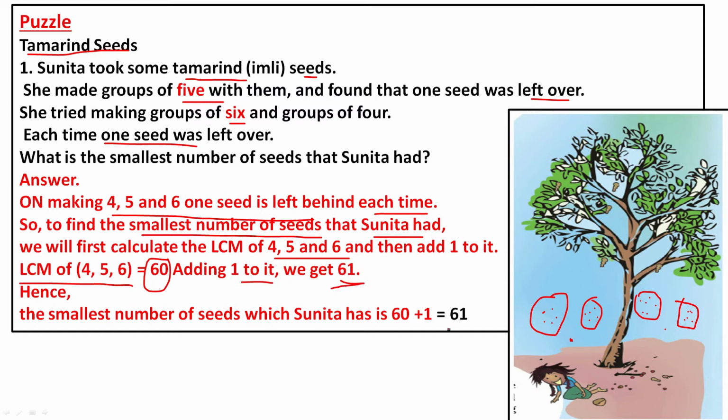So when she has 61 seeds, if she is arranging groups of 4, one seed will be left. If she is arranging 5, one seed will be left. When she is arranging 6, one seed will be left. So the total number of seeds she had is 61. You can play this game by collecting small stones, or you can use marbles instead of tamarind. So you can play with your friends.